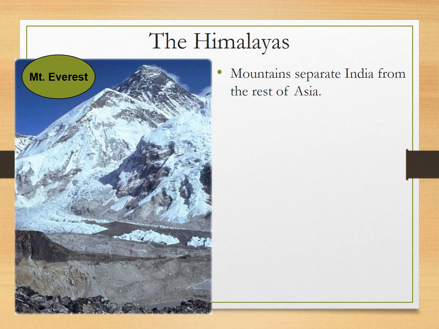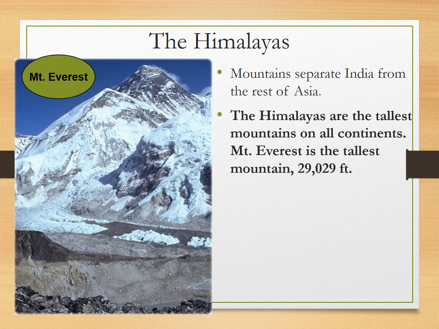Now, the Himalayan mountain ranges are extraordinary. They're the biggest mountain range in the entire world as far as the size of their mountains, and they contain the tallest mountain in the world, which is Mount Everest. And Mount Everest is 29,029 feet tall, or excuse me, above sea level is the height of that mountain. How many miles is that? Remember, there's 5,280 feet in a mile. I'll let you guys figure it out.